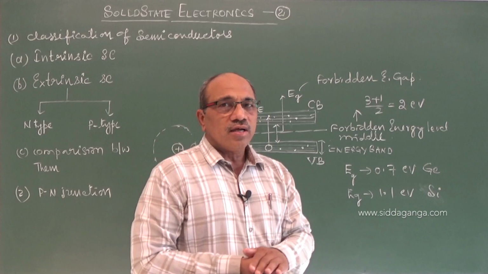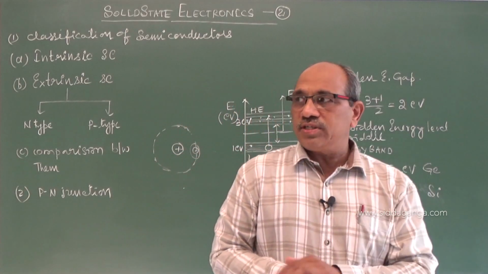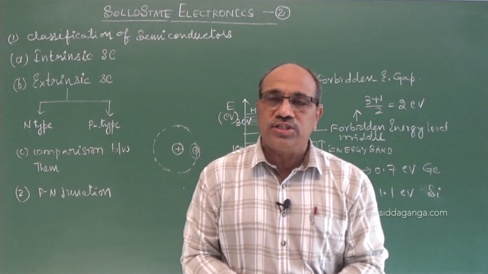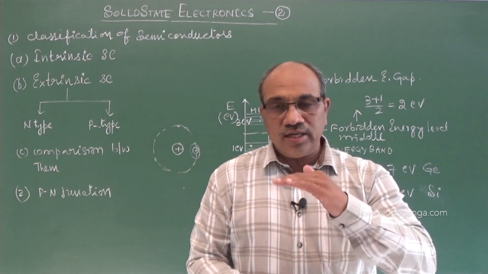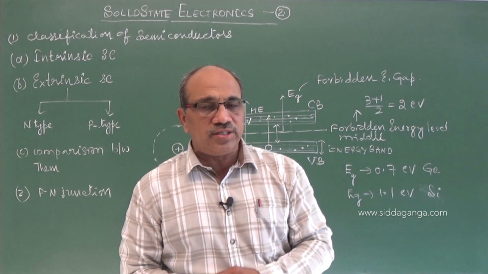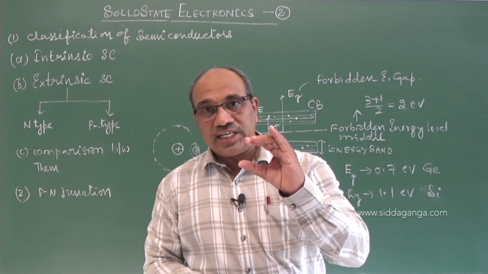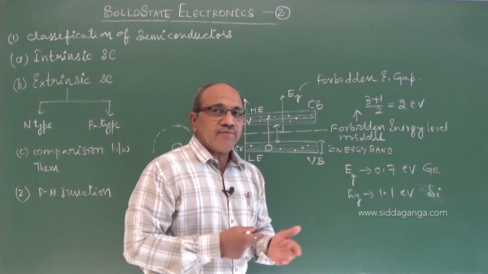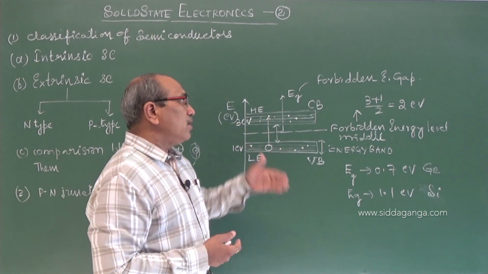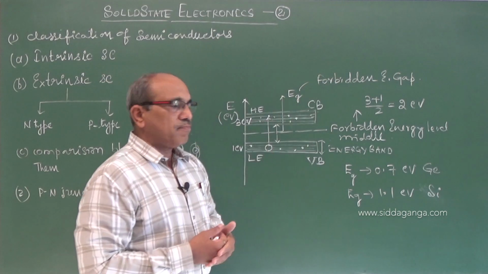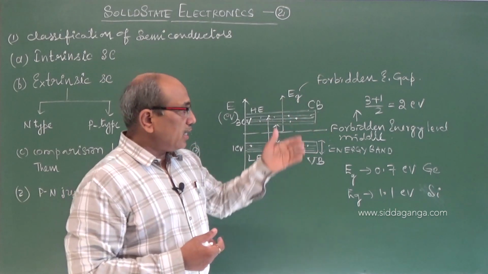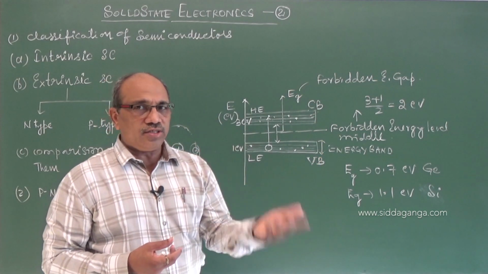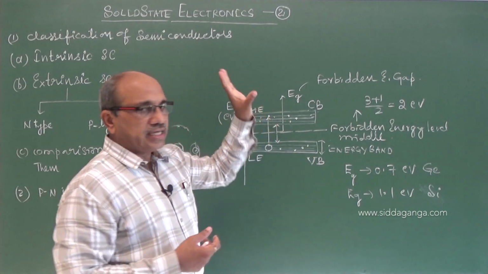Please remember conceptually, as the temperature of a semiconductor increases, more and more electrons reach the conduction band and holes are generated in the valence band, the valence band and conduction band widen, and the energy gap between them decreases with increase of temperature. Remember these two points, after knowing what the valence band, conduction band, forbidden energy gap and forbidden energy level are: the forbidden energy gap depends on the material and temperature. As temperature increases, the forbidden energy gap decreases.